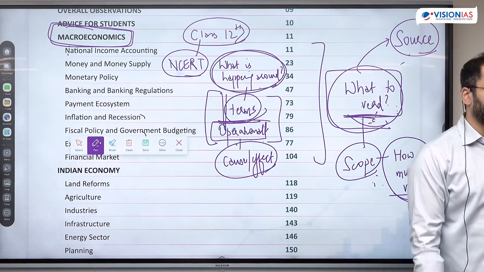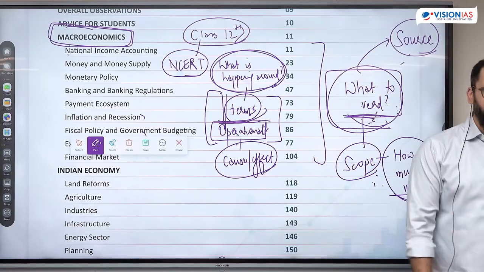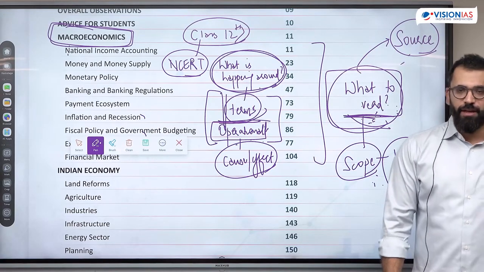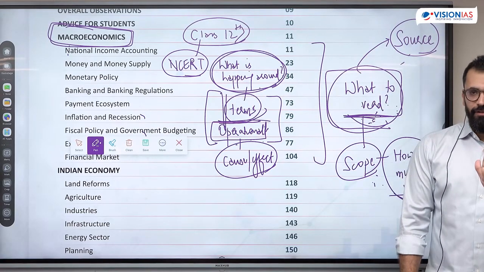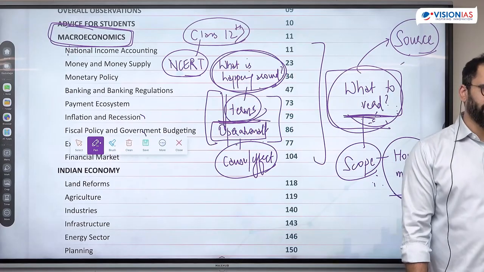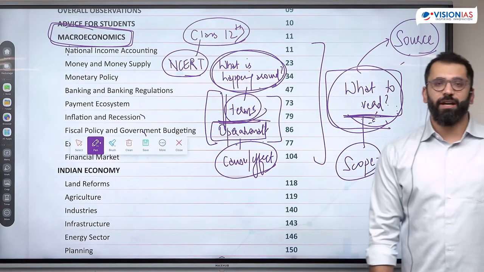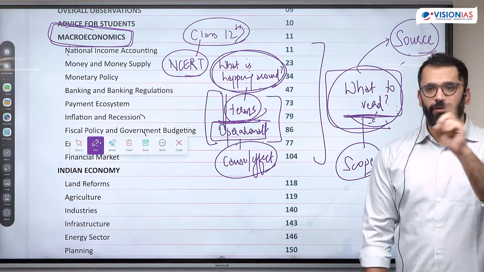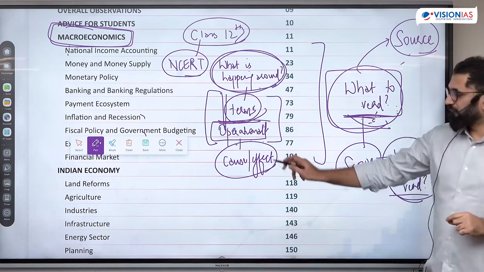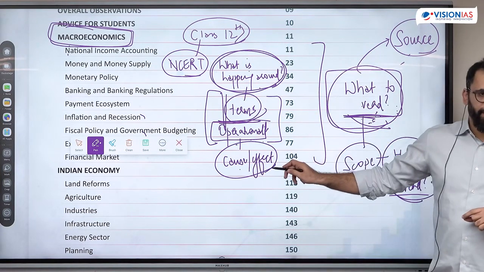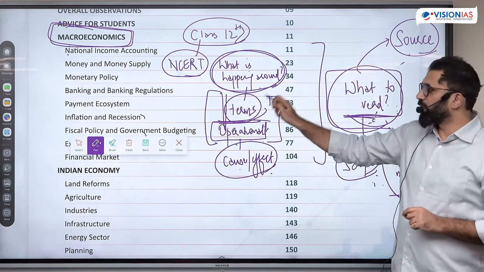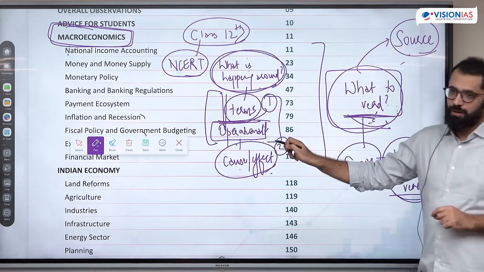Like if inflation happens, who will control inflation? This is effect or trying to control. What are the factors that can cause inflation? If there is particular growth in the economy, but life of people is not improving, what do you think is happening? So what exactly is the cause or what exactly is the impact of it? This is the scope of the question, meaning of the terms and cause and effect.